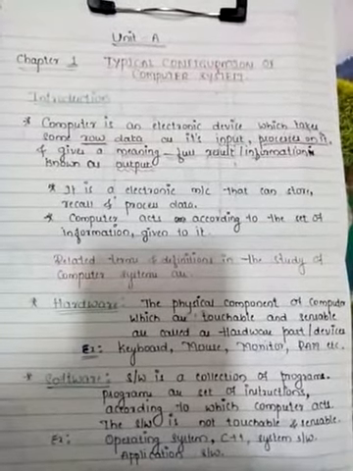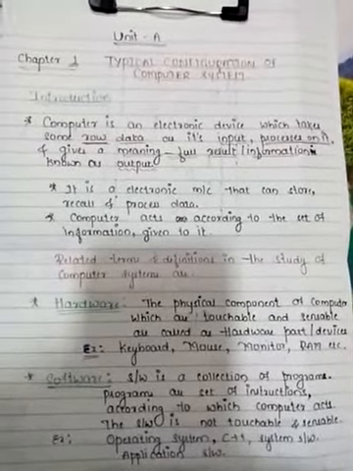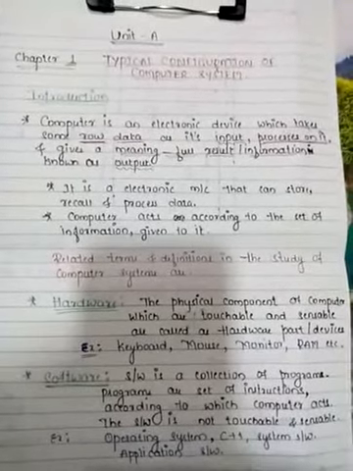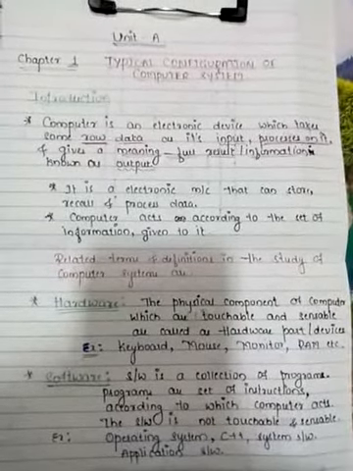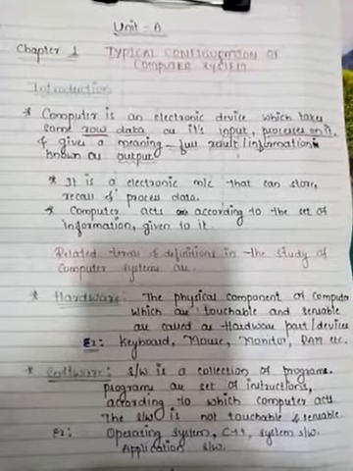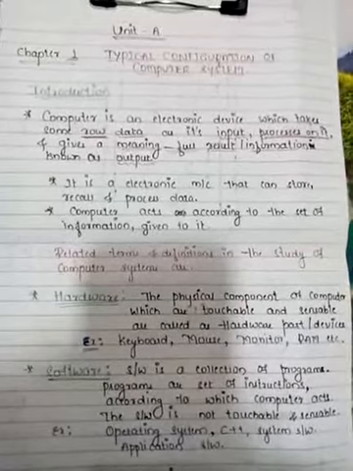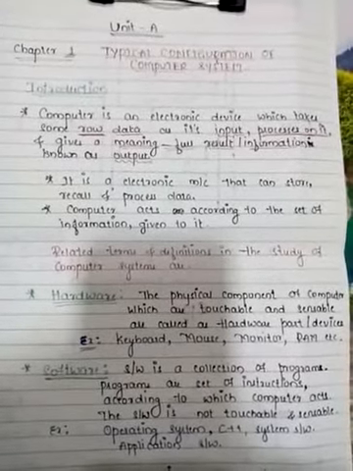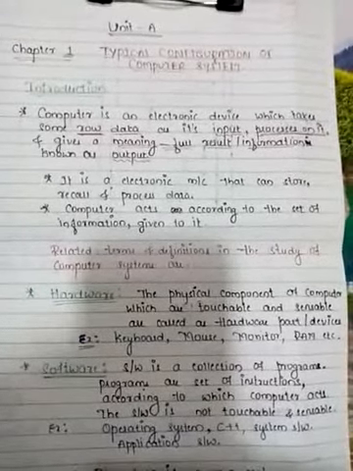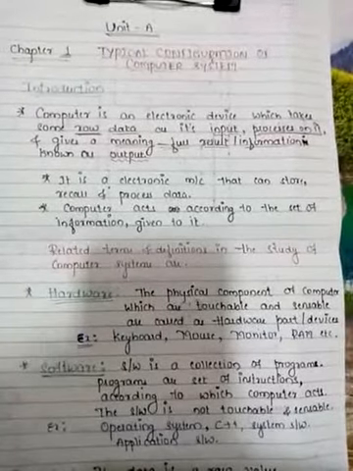For example, 2 plus 2. In this 2 plus 2, 2 and 2 both are the raw data. These raw data will be given as an input for the computer. Next, according to the instruction, it will process on it.